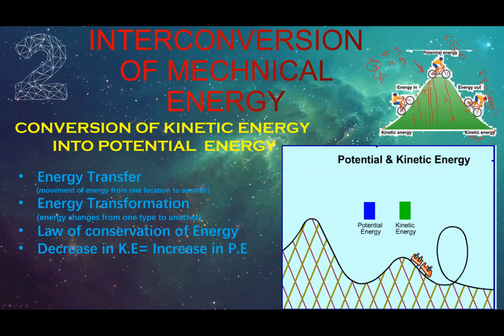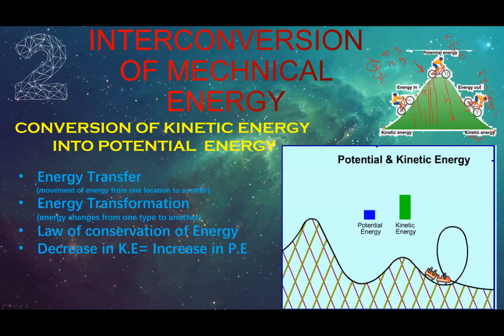So what we have learned here is that the loss of kinetic energy is in fact the gain of potential energy. During the rise, the kinetic energy decreases, and during the downward motion, the potential energy decreases and the kinetic energy increases.